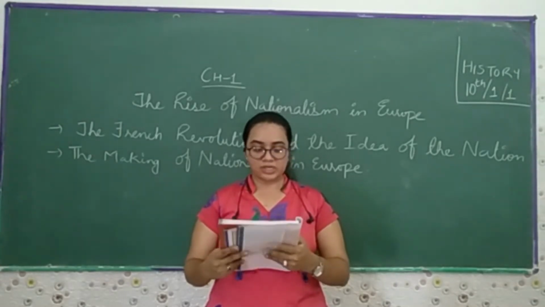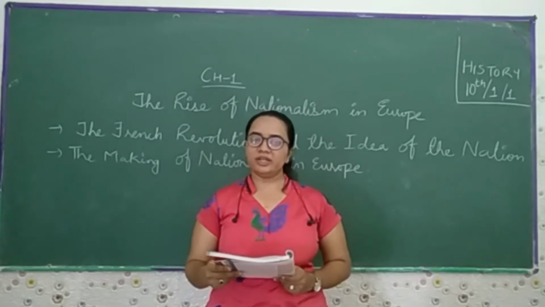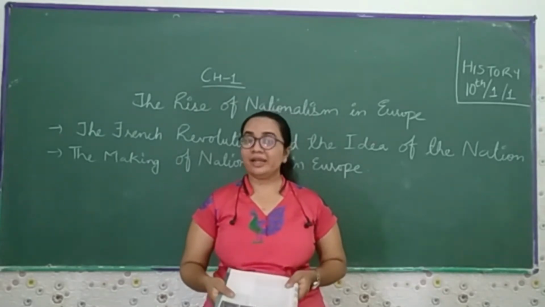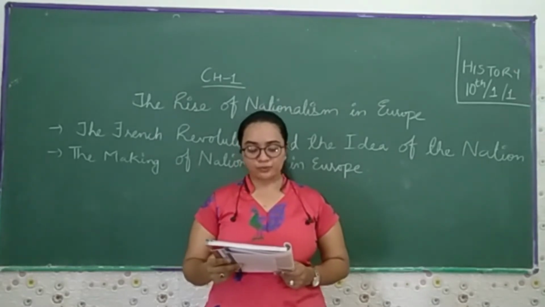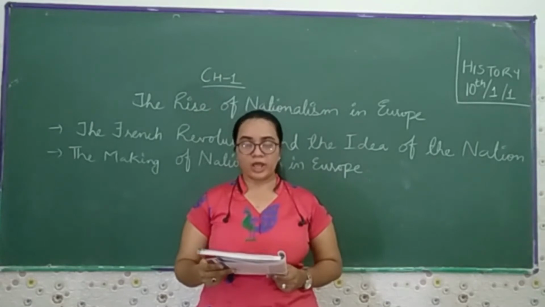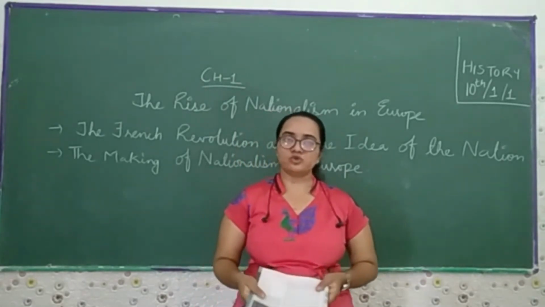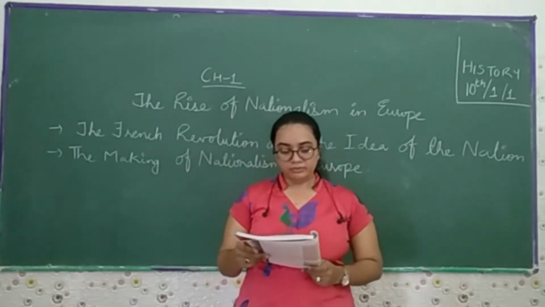The first clear expression of nationalism came with the French Revolution in 1789, which I already said was in the late 18th century. France, as you would remember, was a full-fledged territorial state in 1789 under the rule of an absolute monarch, because earlier it was ruled by the monarch only, the king or the royal people.